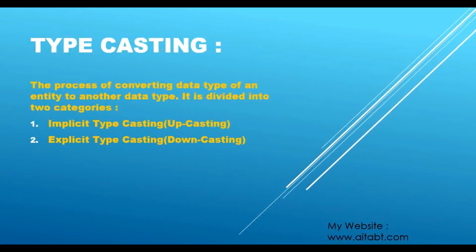So first of all, what is the standard definition of typecasting? It is the process of converting the data type of an entity to another data type. So what does that mean? Don't worry about that, we will see that in action. And what is typecasting divided into? It is divided into first, implicit typecasting, which is also called upcasting. Why it is called that, I will show you. And second, explicit typecasting, which is also called downcasting.